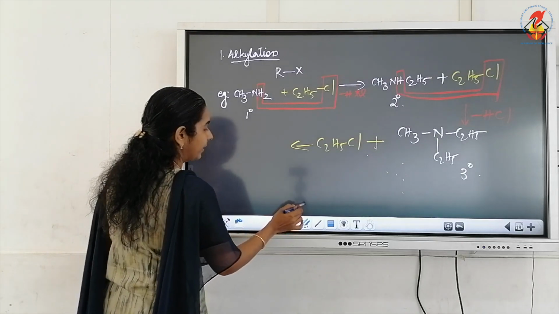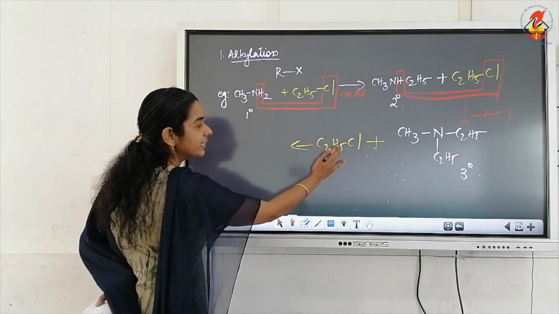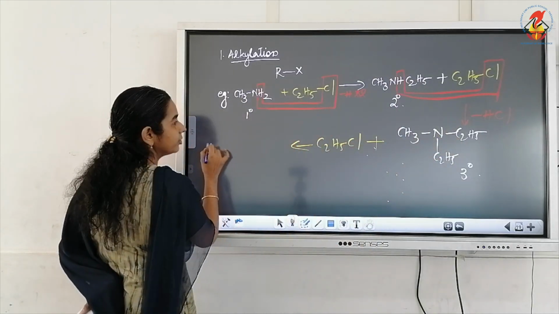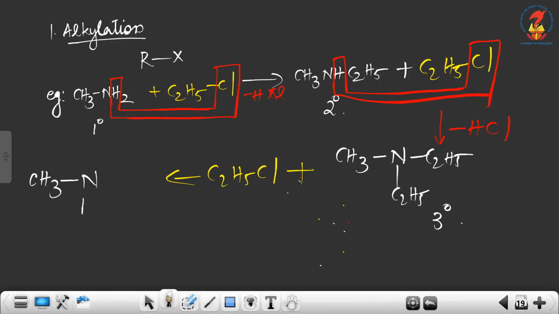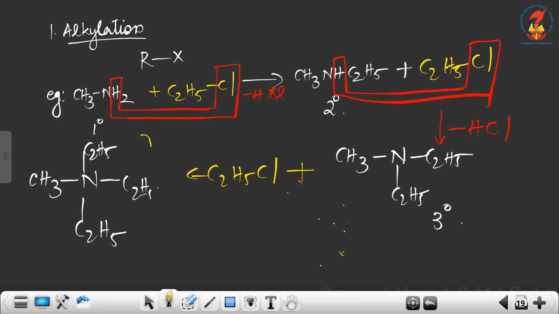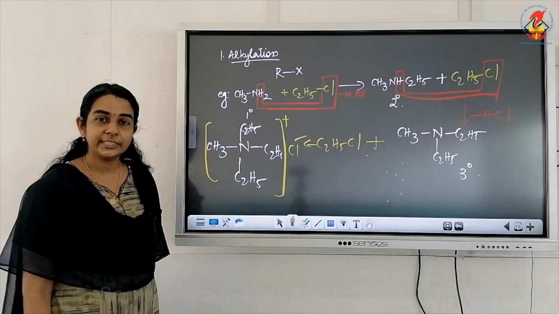The C2H5Cl will be added to this tertiary amine. So it will become CH3N, already having two C2H5 groups, and we are getting one more C2H5. Since it is an addition reaction, plus Cl minus.